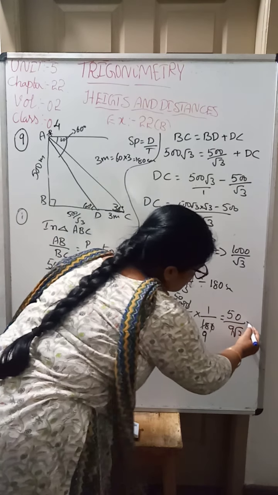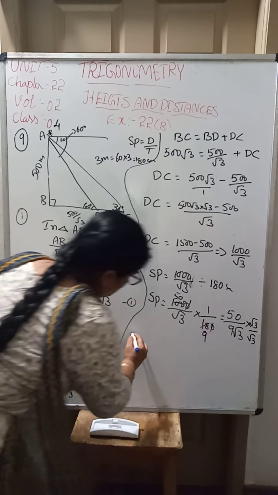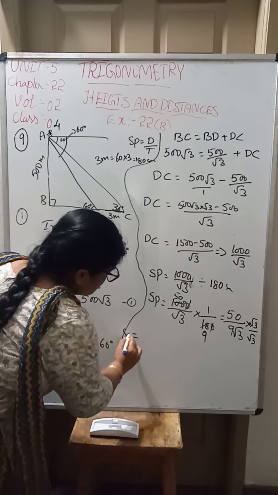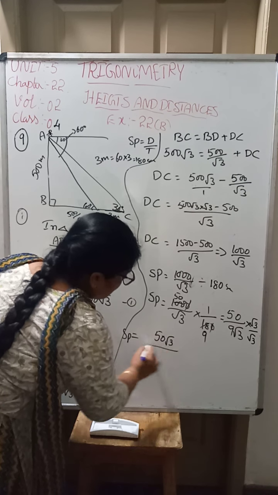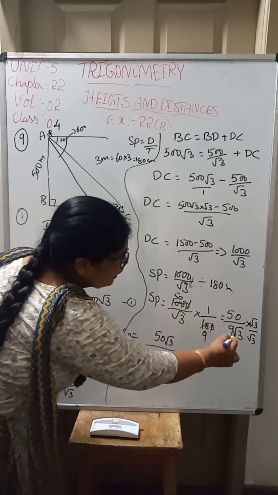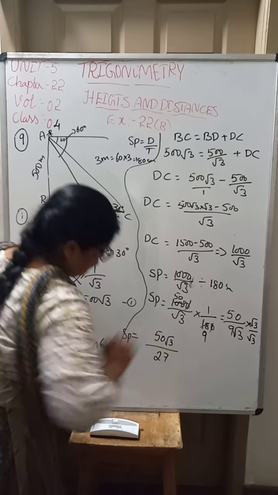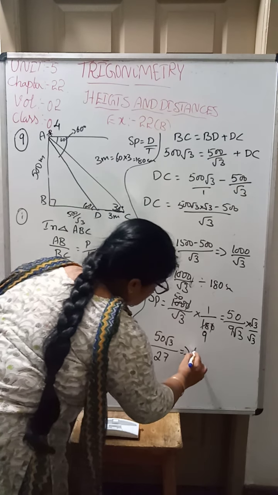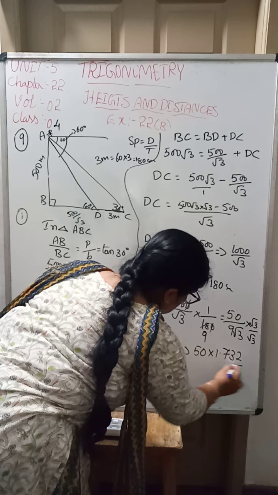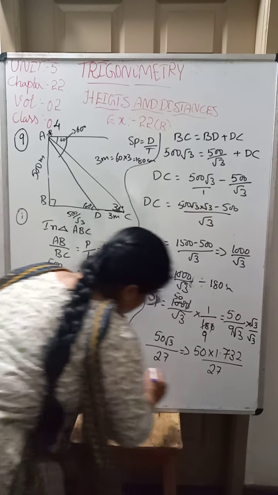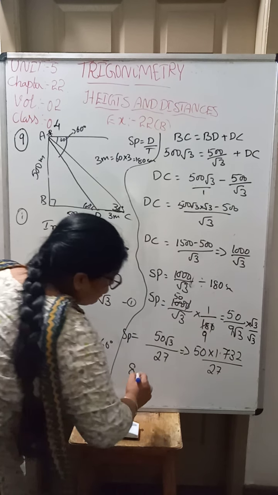Now rationalize the denominator, multiply it by root 3 by root 3. Then you will get speed is equal to 50 root 3 by 9 into root 3, means 9 into 3, that is 27. Now this can be taken as 50 into 1.732 divided by 27.